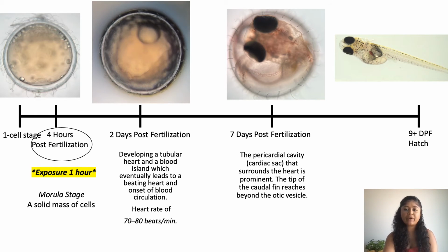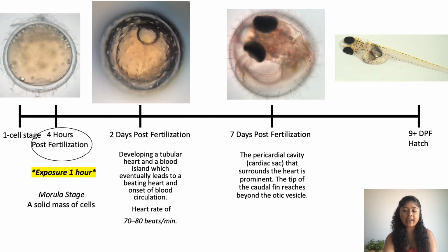Morula is an early embryonic stage where the cells have just divided into a solid mass of cells. This was the stage chosen for exposure, and embryos were exposed to a range of dioxin for 1 hour. 2 days post-fertilization and 7 days post-fertilization were chosen as observation points. 2, as the embryo has just gained a heartbeat and begun onset of blood circulation, and 7, as the heart development is complete, including the pericardial sac.